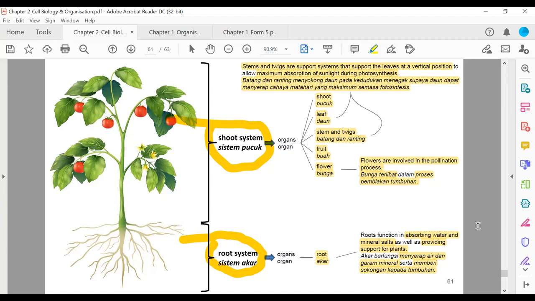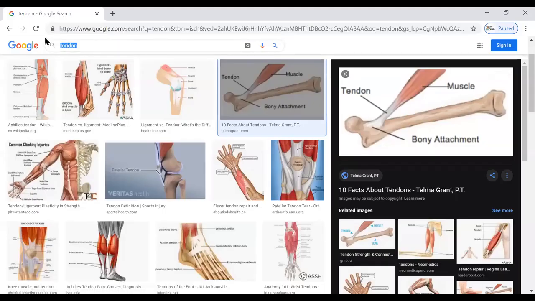You know what the root does? The root usually akan masuk ke dalam tanah and grabs the soil. So this is how the root gives support for the plant, memberikan sokongan kepada tumbuhan. Let me show you one picture how the root gives support. So this one is very clear.